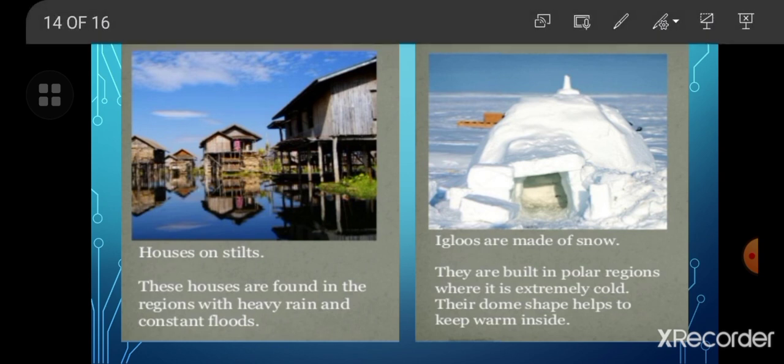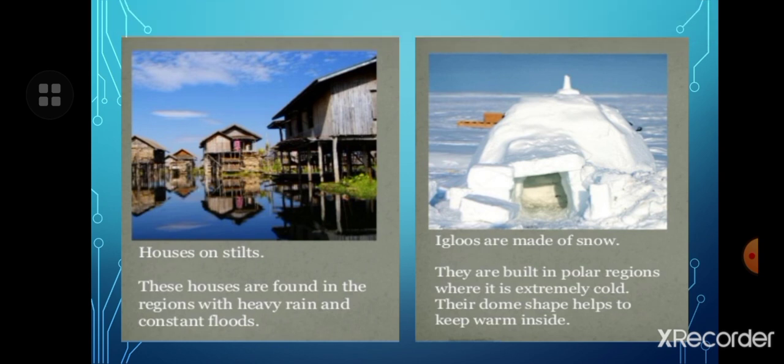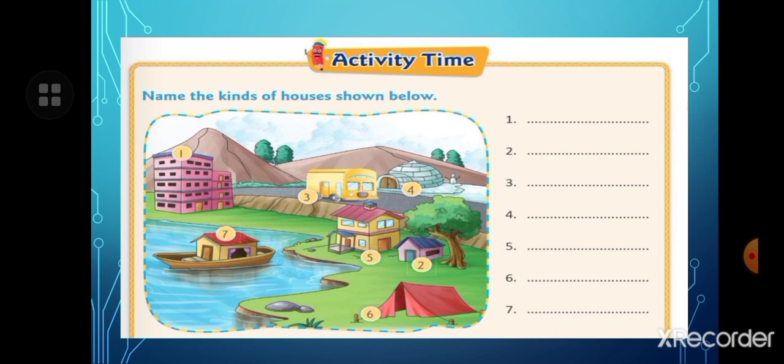So children, here we have learnt about the types of houses, and there are so many types of houses. After that you will do the activity given on your page. In this activity, name the kinds of houses shown below. You will see many types of houses, and you will write the name of the house in the given blanks. So children, I hope you have understood the topic, the kinds of houses.